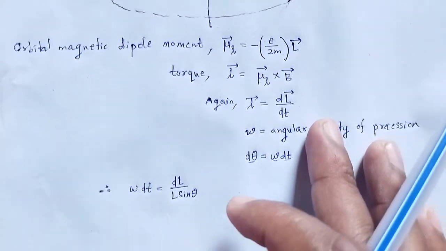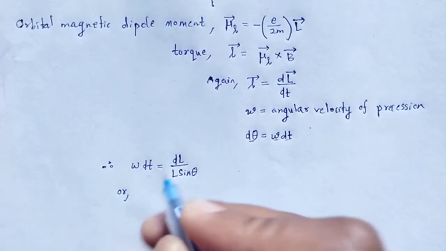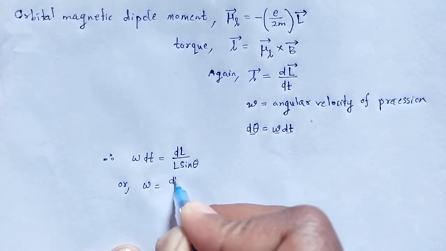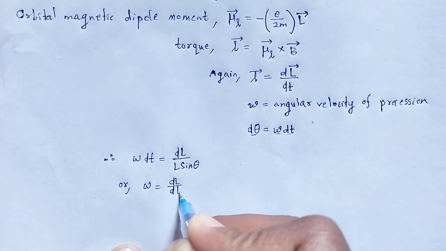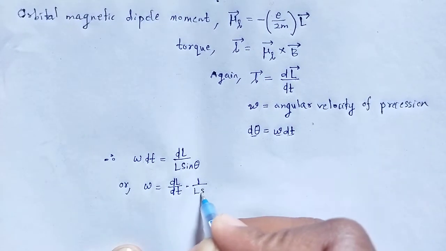Putting here, omega is equal to dL by dt into 1 by L sin theta.